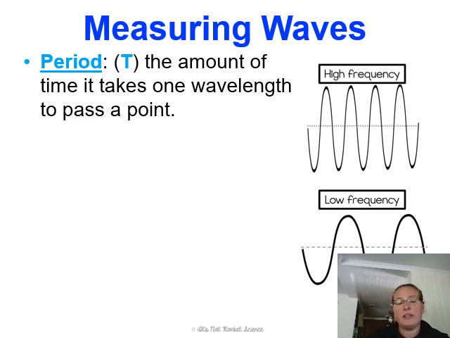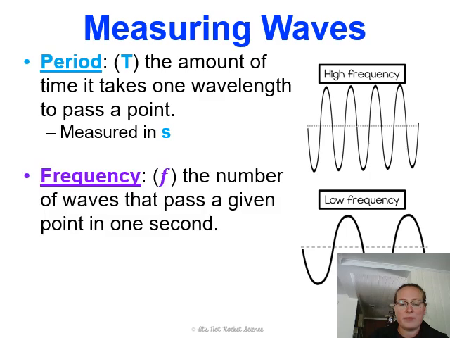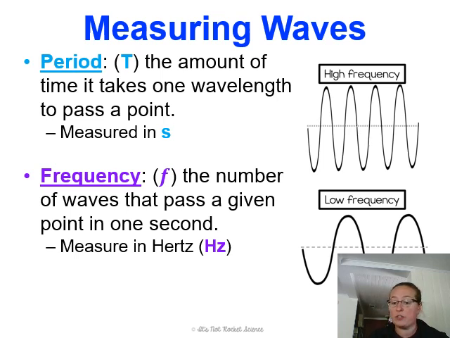Okay, so period, uppercase T, and that's the amount of time it takes one wavelength to pass a point. We measure it in seconds. And then the frequency, and this is designated by what my high school physics teacher used to call the fancy F, is the number of waves that pass a given point in 1 second. We measure that in hertz, which is probably a term that you've heard before. And a hertz is equal to 1 over seconds, or second to the -1.